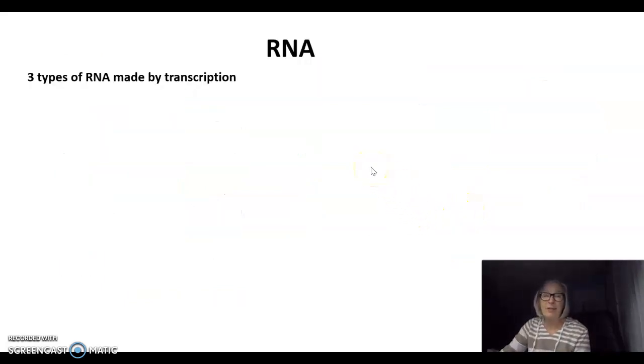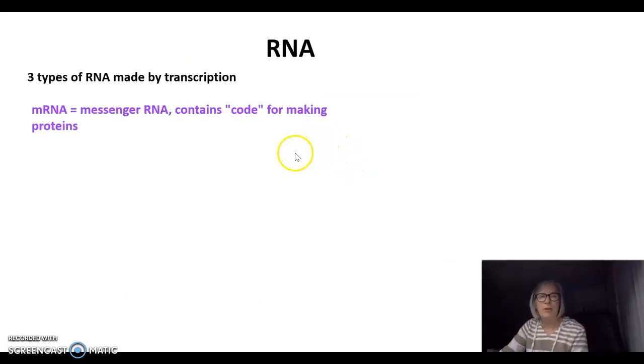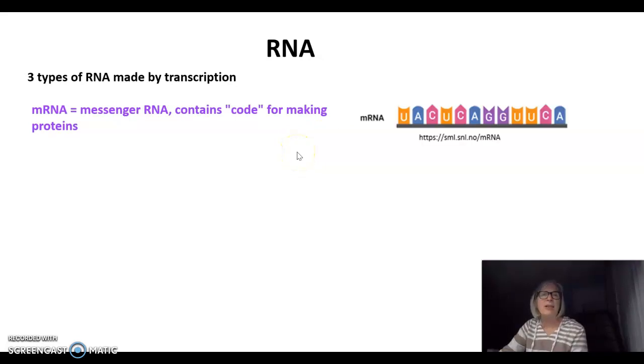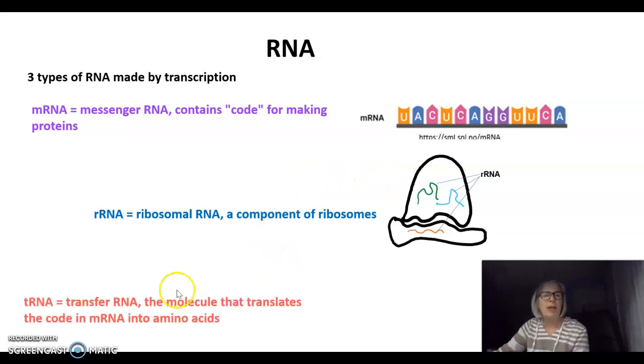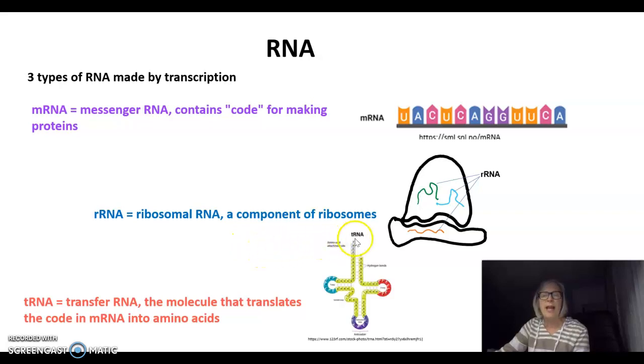So there are three types of RNA that are made by this process of transcription. The first is messenger RNA, or mRNA, and this contains the code for making proteins. Then there's ribosomal RNA, or rRNA. This is a component of ribosomes. As you recall, ribosomes have two subunits, and each of those subunits is made of a combination of proteins and ribosomal RNA. The final type of RNA is transfer RNA, or tRNA, and this is the molecule that actually translates the code in mRNA into amino acids, and it has this very characteristic three-dimensional shape.